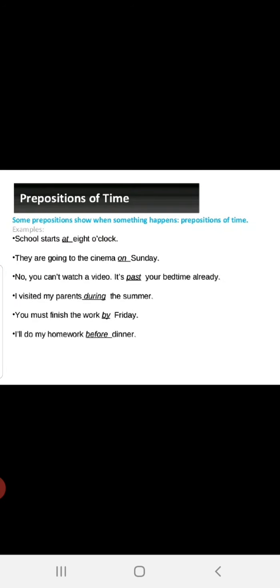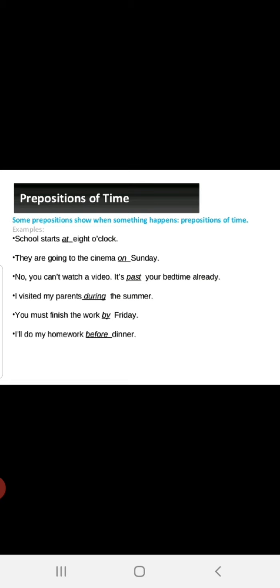Prepositions of time. Now this is again, some prepositions show when something happens. Prepositions of time. School starts at 8 o'clock. See, the time is exact. Whenever we talk about exact time, we use at. That is fixed. They are going to the cinema on Sunday. It is speaking about the day. On Sunday. No, you can't watch a video. It's past your bedtime already. Past. We are using it for mentioning the time limitation.